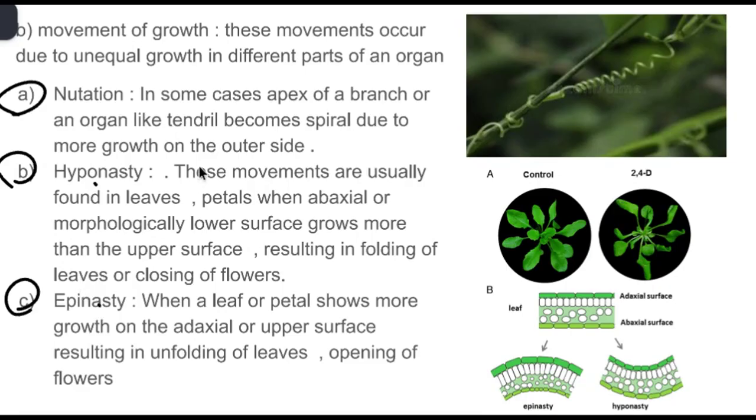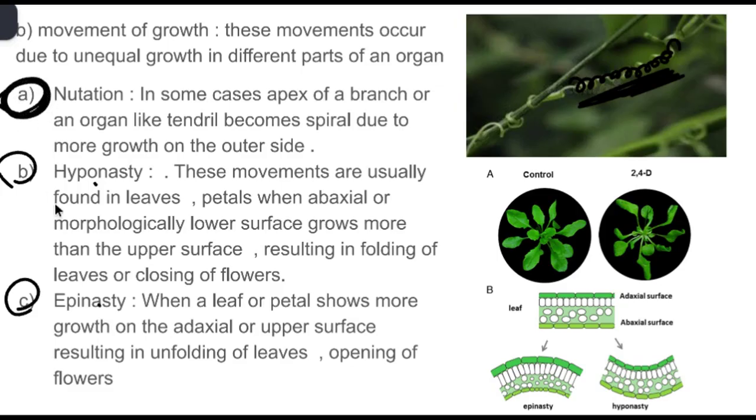In nutation, what happens? Nutation is a type of movement often seen in growing tips of stems or tendrils. It happens when one side of the tendril grows faster than the other side, causing a spiral form. This spiral form happens because one side of the tendril is growing very rapidly, whereas the other side is growing at a normal rate. For example, the tendrils which have spiral movements and climb do so due to the mechanism called nutation.